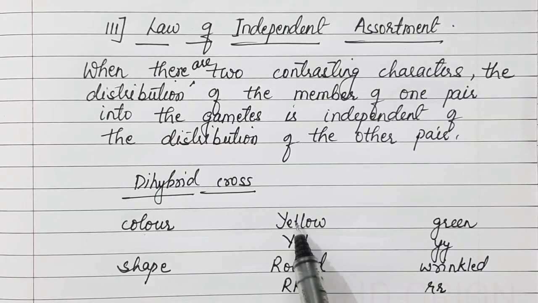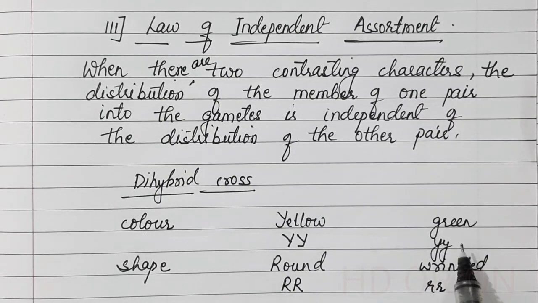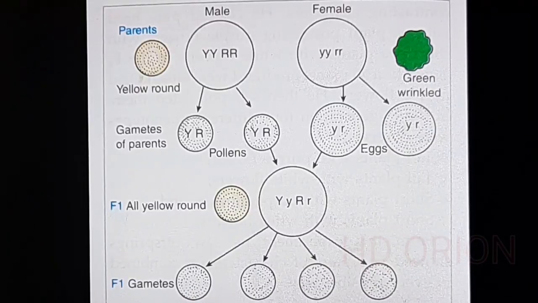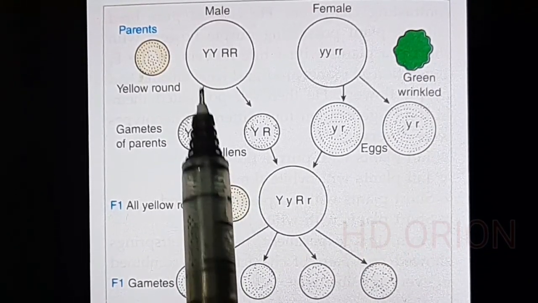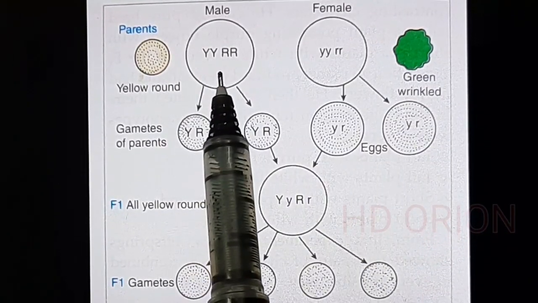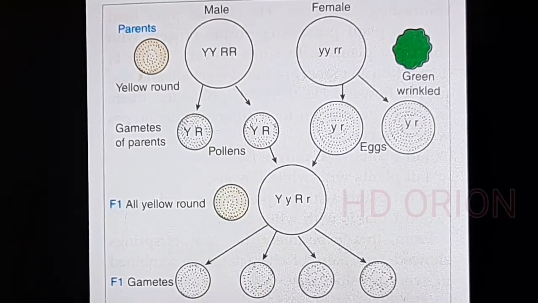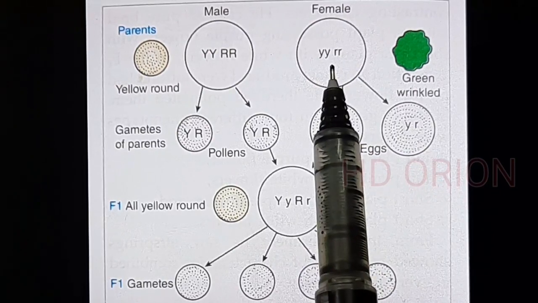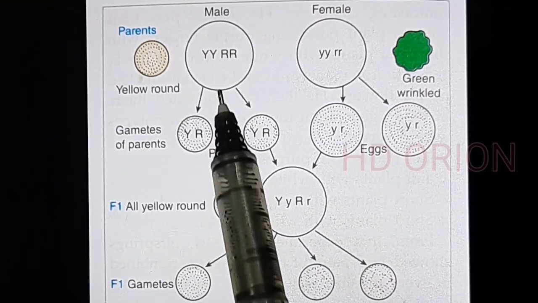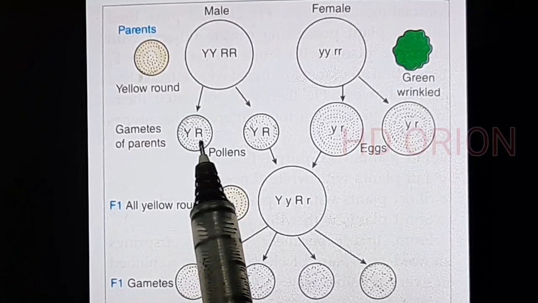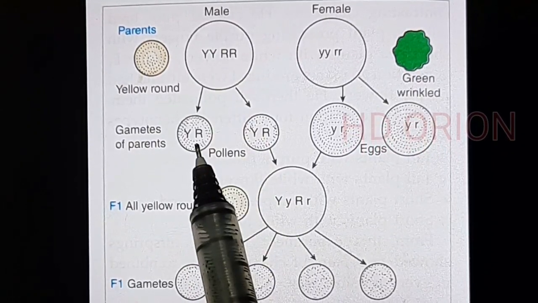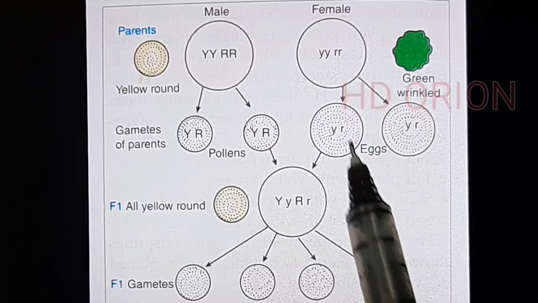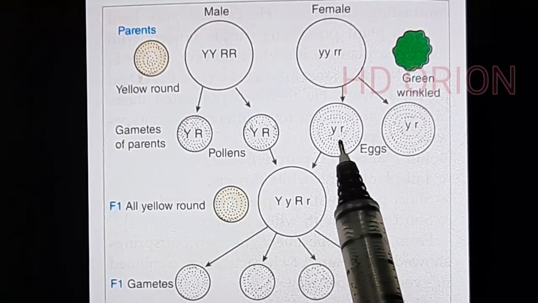So let me take a yellow round plant and cross it with a green wrinkled plant. So these are the parents. The yellow round parent, we are considering this as male, and this is green wrinkled, small y small r, and this is a female. When we form the gametes here, YR will be the gametes of the parent, that is the pollen over here, and over here the eggs from the female will be small y small r.